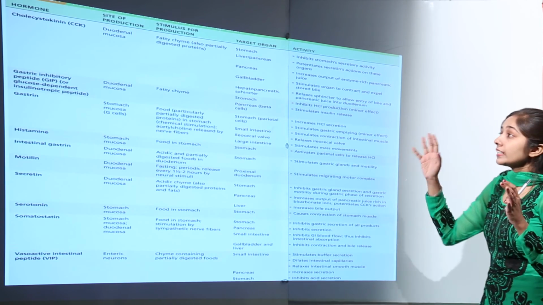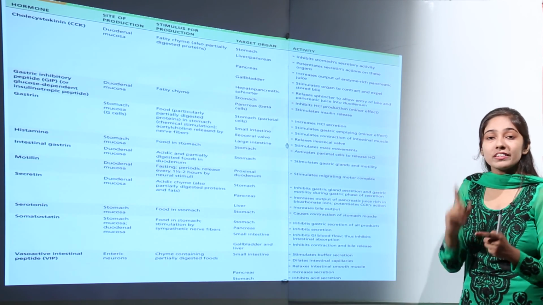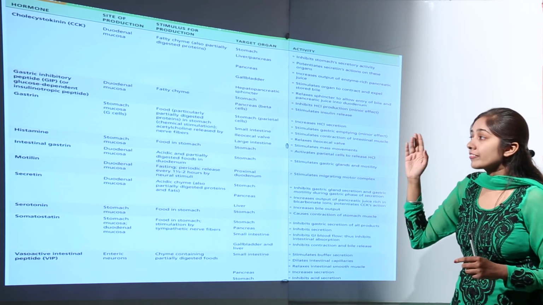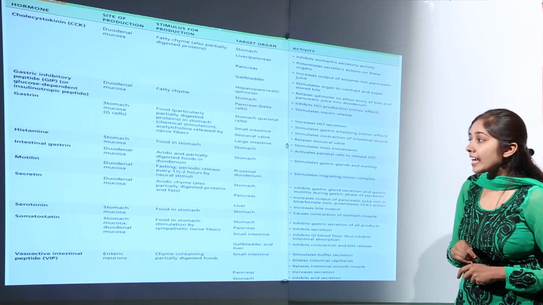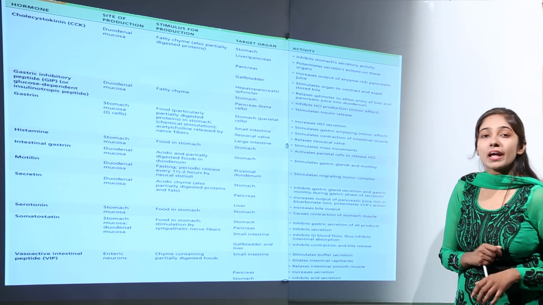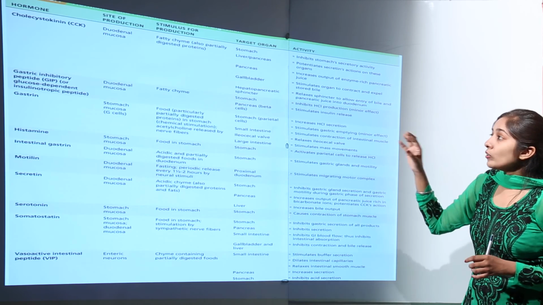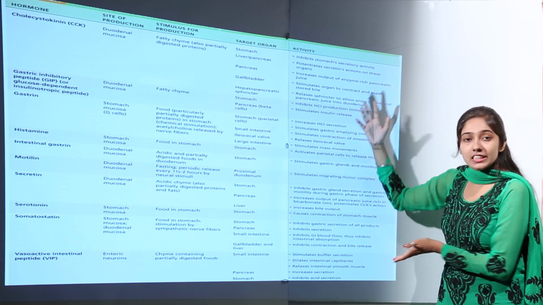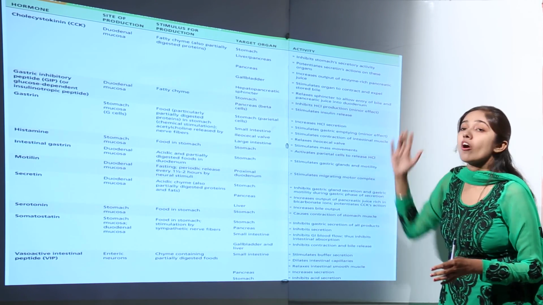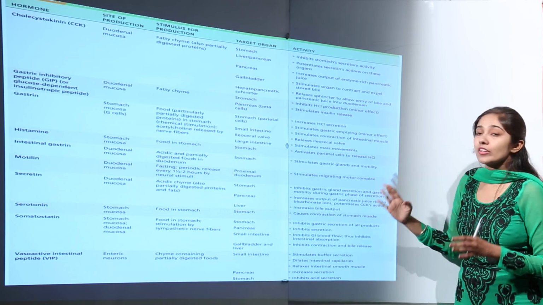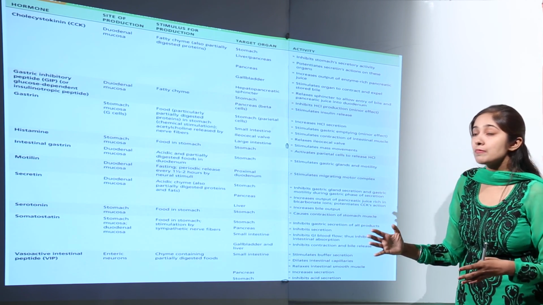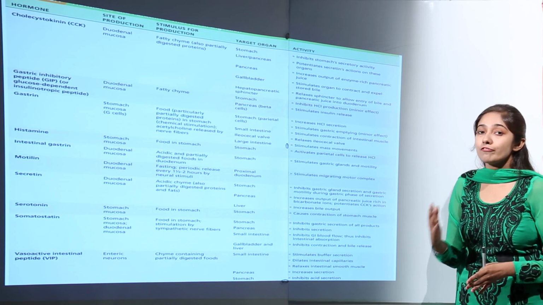You need to remember at least these important hormones, because their activities have a direct effect on the digestive system. I'll repeat the names again: CCK, cholecystokinin; GIP, gastric inhibitory peptide; gastrin, histamine, intestinal gastrin, motilin, secretin, serotonin, somatostatin, and VIP, vasoactive intestinal peptide. When you are able to correlate their activities, you will understand how these hormones affect the target organs. Please go through this. You can pause the video here, read this again, learn their activities and names, and try to understand how they affect the digestive organs.